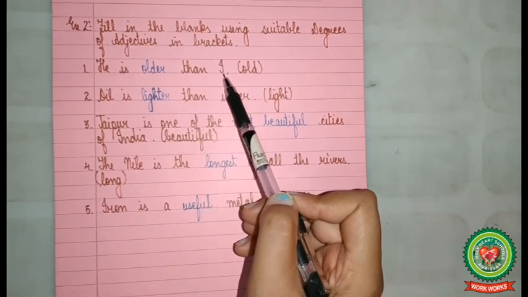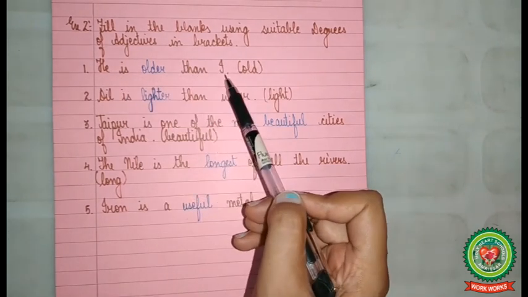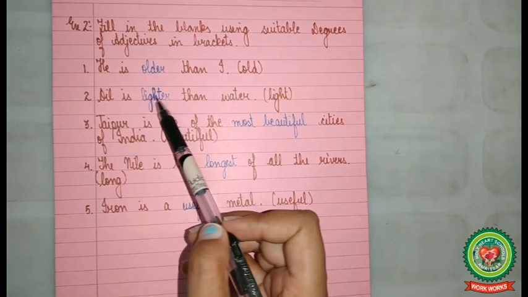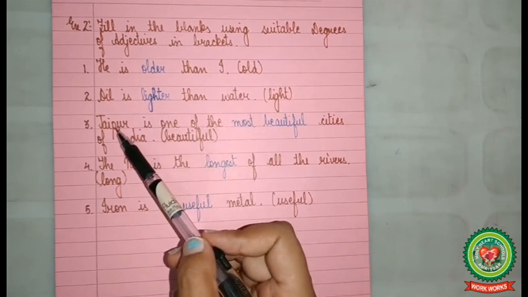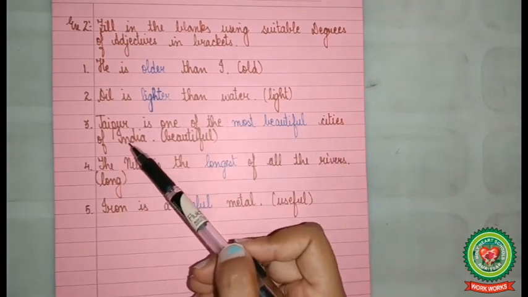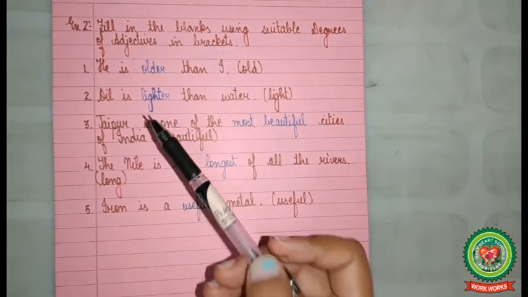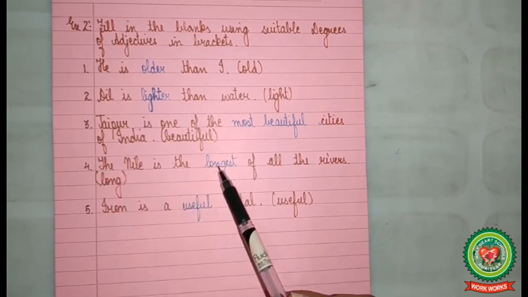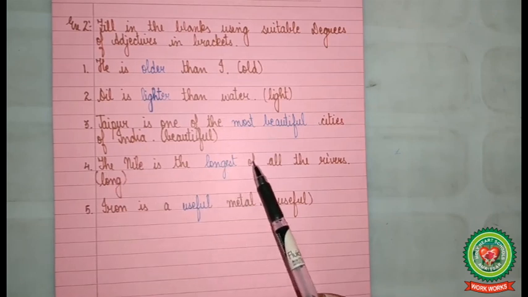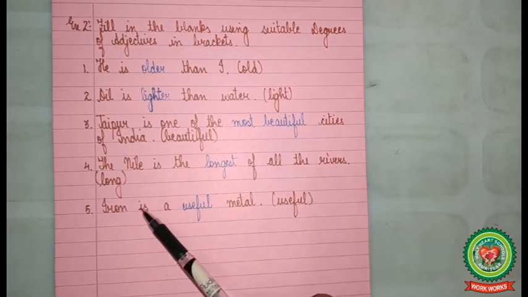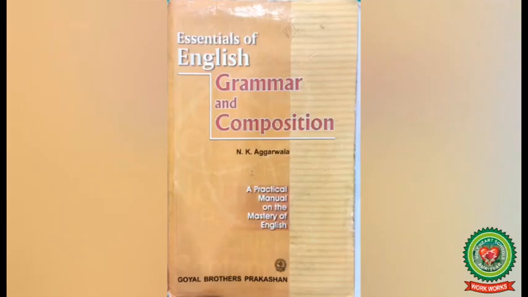Fill in the blanks using suitable degrees of adjectives in brackets. He is dash than I, and the word is old. He is older than I. Oil is dash than water, light. Oil is lighter than water. Jaipur is one of the dash cities of India. Beautiful. Jaipur is one of the most beautiful cities of India. The Nile is the dash of all the rivers. The word is long. The Nile is the longest of all the rivers. Iron is a dash metal and the word is useful. Iron is a useful metal.